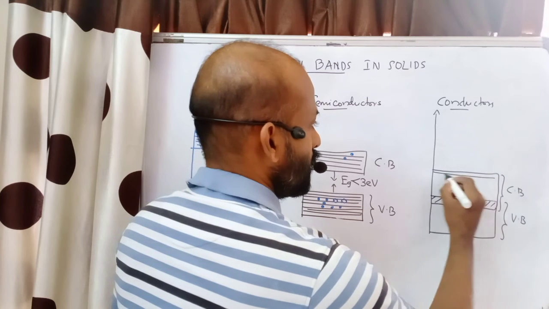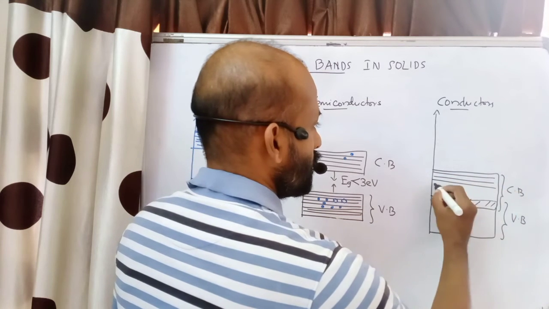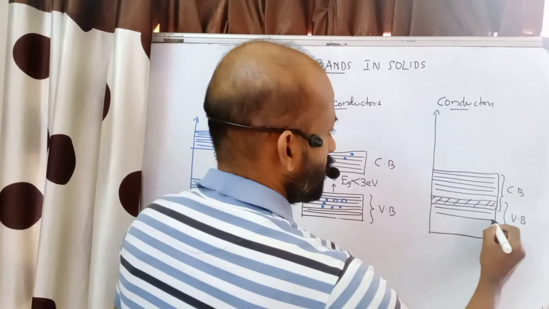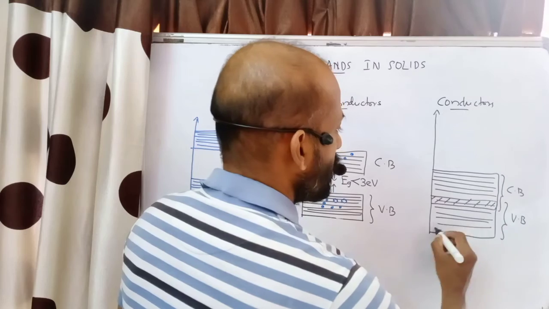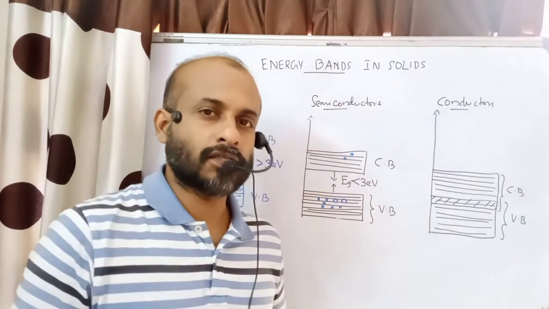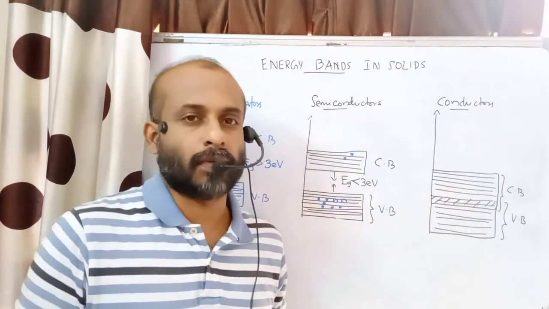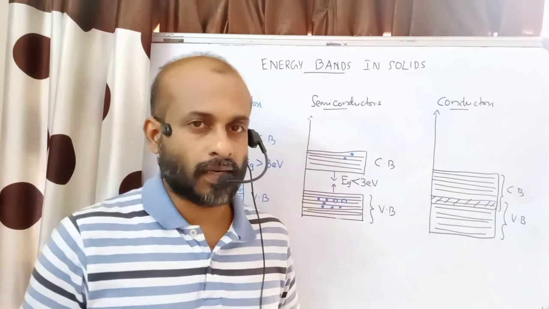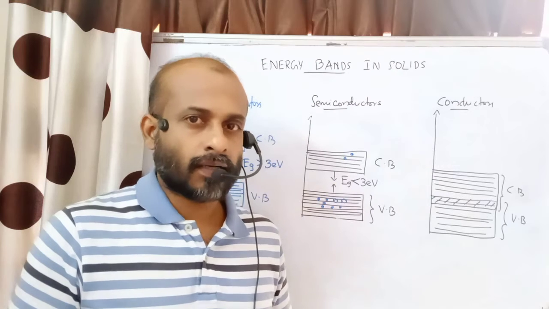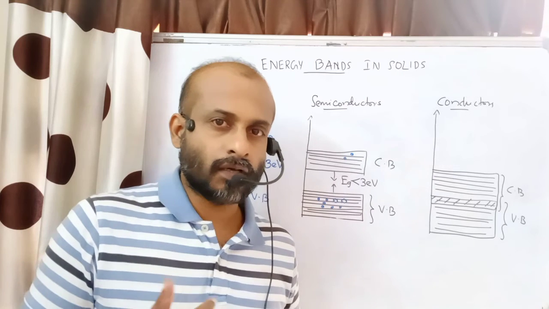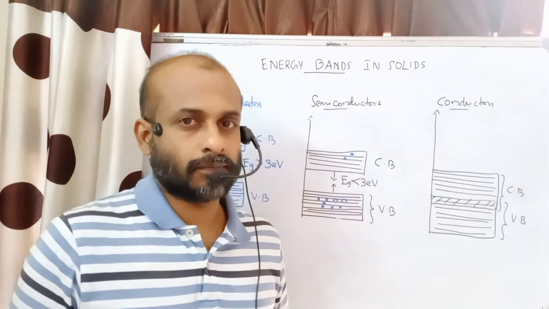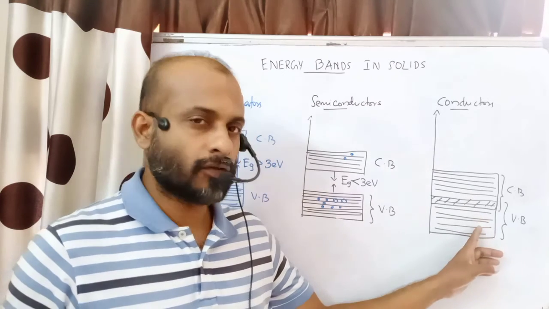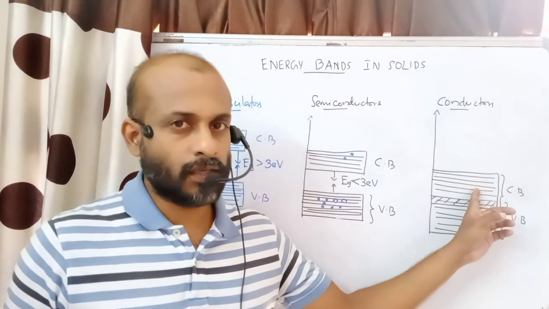These are the energy levels in the conduction band and these are the energy levels in the valence band. At normal temperature we can find a large number of electrons in the conduction band. A conductor will have a large number of free electrons which help the conduction. So at normal temperature the valence band is partially filled, and the conduction band is also partially filled.